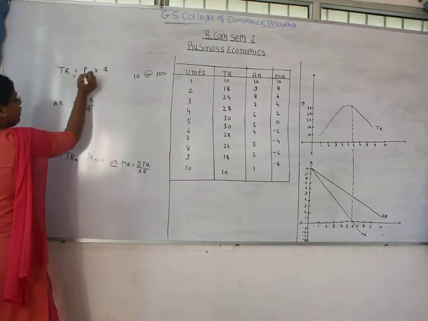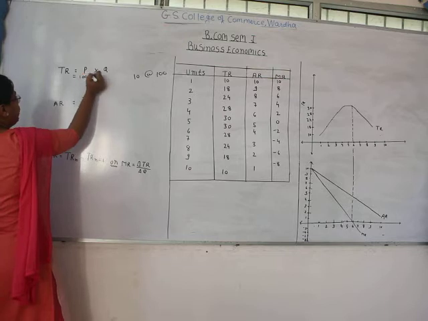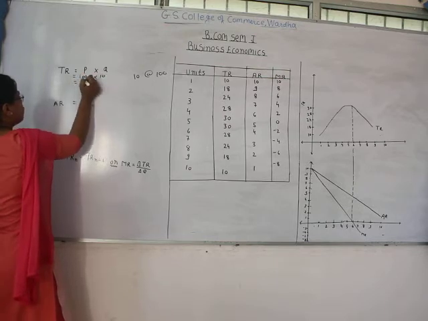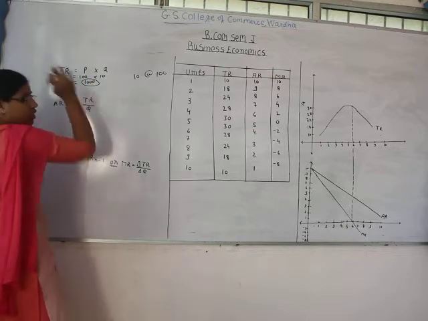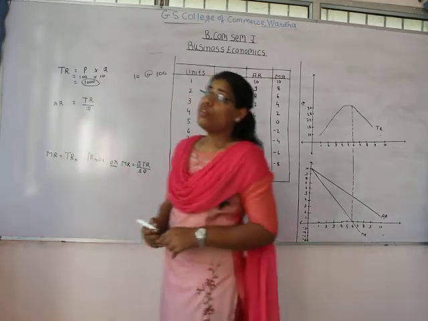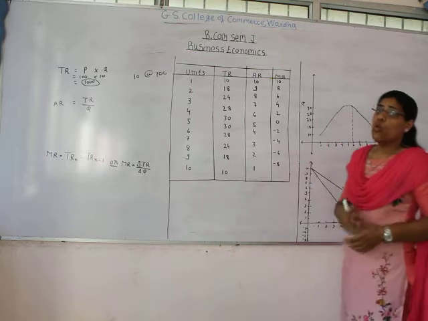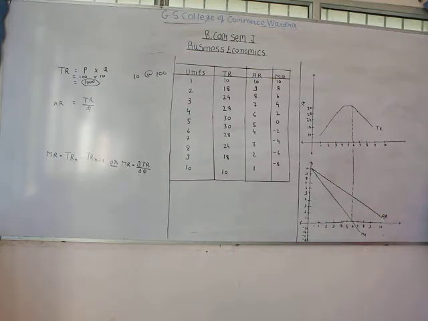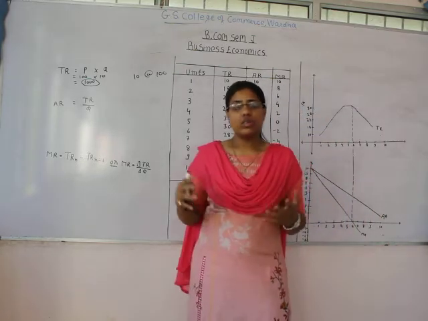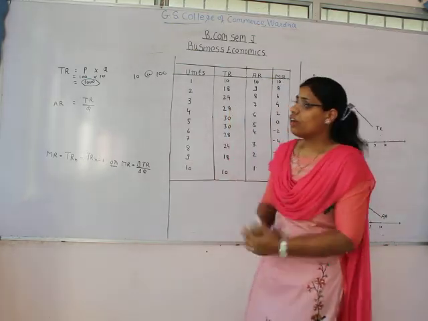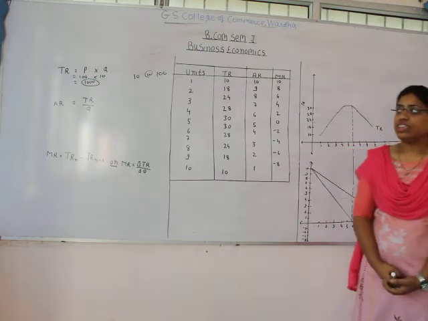So your total revenue would be 100 into 10 equals 1000. So 1000 is going to be your total revenue. So how do we obtain total revenue? When we multiply total quantity sold with the price, then we get total revenue. I hope you are clear with the meaning of total revenue.